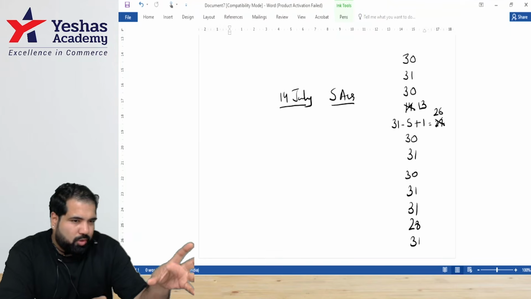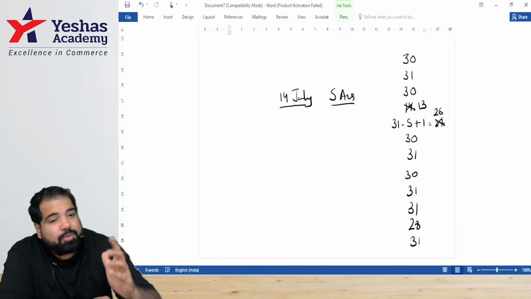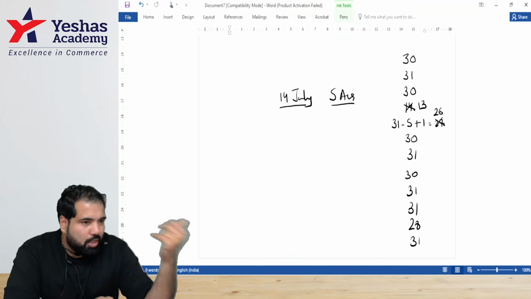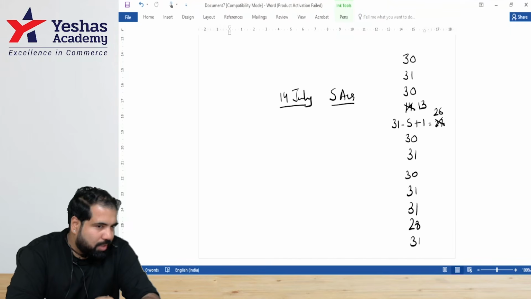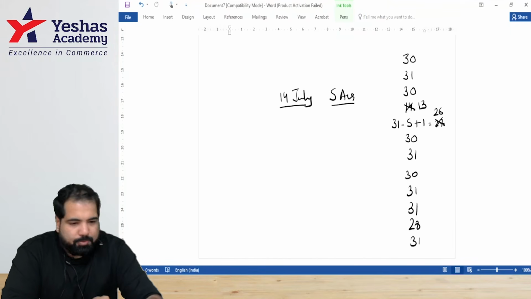Now, it doesn't matter which book you're studying from. You're studying from my book, you're studying from some other book, handwritten notes, doesn't matter. No book can teach you a different way of counting days. No book can teach you different sections of 6-1 and 6-6. You've done it. Now it's all about looking at more and more sums.